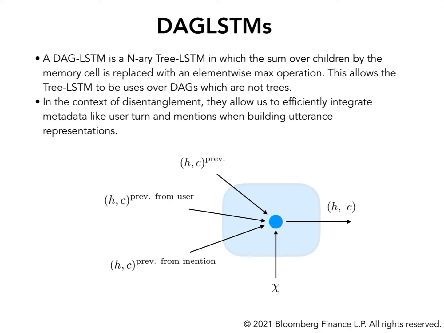In the context of disentanglement, DAG-LSTMs allow us to efficiently integrate metadata like user turn and mentions when building utterance representation. In our case, the children of a given node in the DAG, in this case the children of a post, will be defined by its previous post, the previous post by the same user, and the previous post by any user mentioned in the post itself.